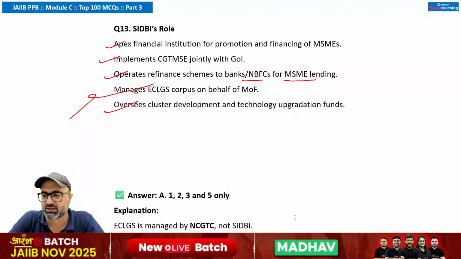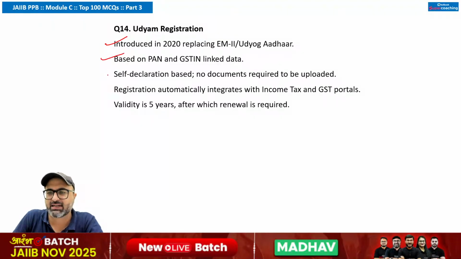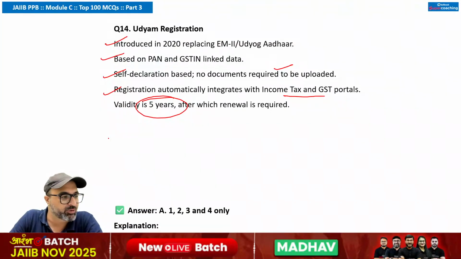Moving on to the next question. Let's see what the next question says. The next question is related to Udyam Portal. So Udyam Portal was introduced in 2020, replacing the Udyog Aadhaar. That is correct. Based on PAN and GSTIN linked data. That is correct. Self-declaration based. No documents required to be uploaded. Correct. Registration automatically integrates with income tax and GST portal. That is also correct. Validity is 5 years. No sir, here the registration is permanent. There is no renewal. There is no validity of 5 years or anything like that. It's permanent. So the answer is going to be 1, 2, 3, 4.